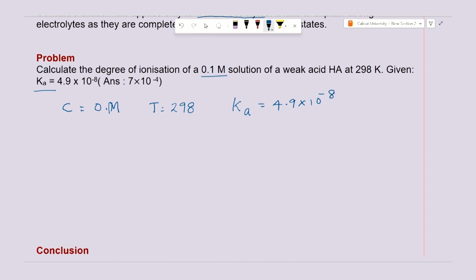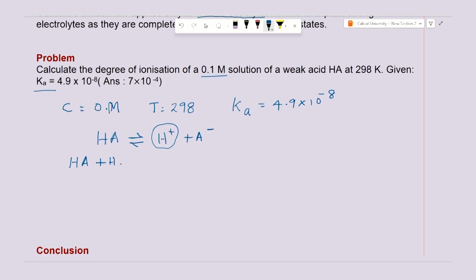Okay. Now, first thing we have to do is write the dissociation of the acid, only then can you say whether the equation is proper or not. Here they have given the weak acid as HA. HA dissociates into H plus and A minus, that is the easier way. Actually, H plus being a proton cannot exist alone, and therefore it gets hydrated with a number of water molecules.